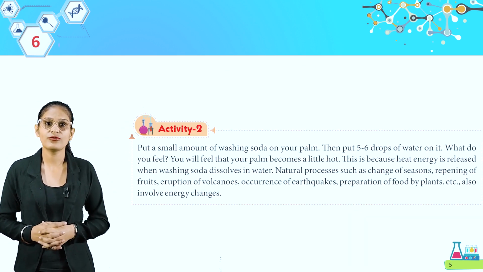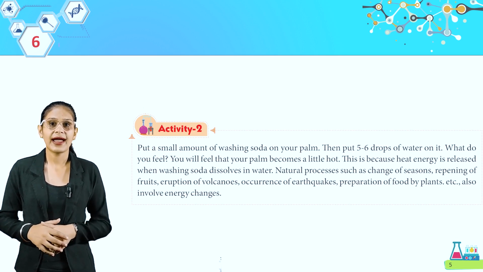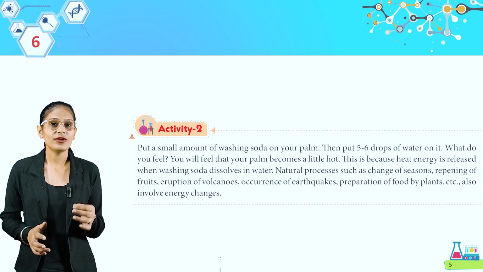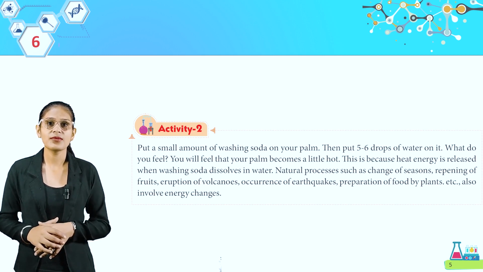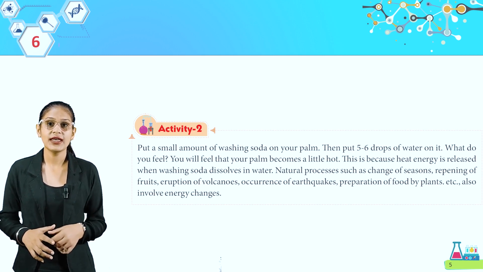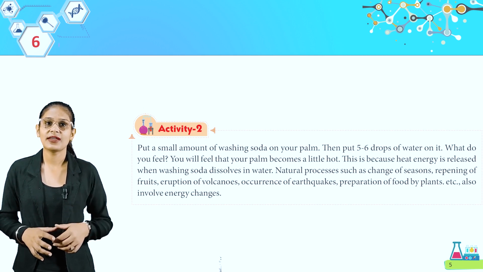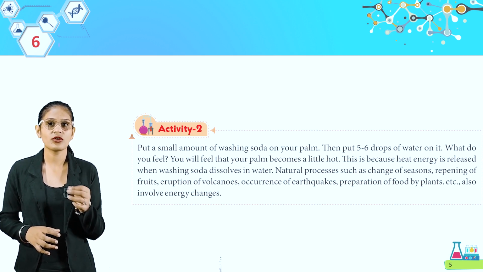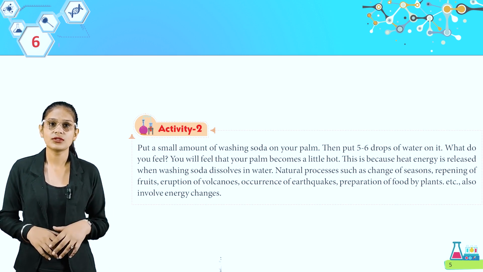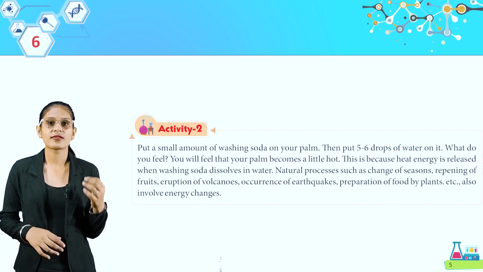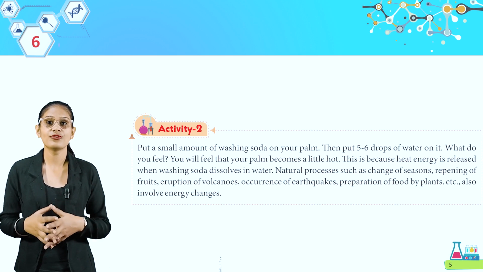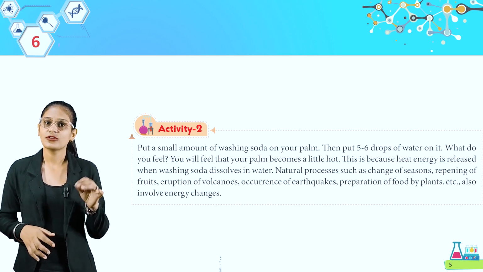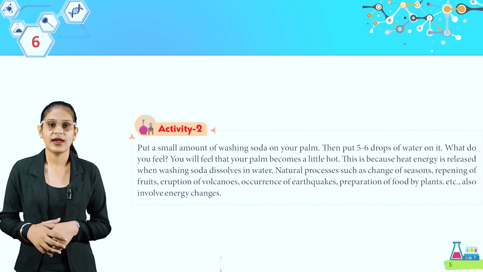Put a small amount of washing soda on your palm, then put 5 to 6 drops of water on it. What do you feel? You will feel that your palm becomes a little hot. This is because heat energy is released when washing soda dissolves in water. Natural processes such as change of season, ripening of fruits, eruption of volcanoes, occurrence of earthquakes, preparation of food by plants, etc. also involve energy change. So students, these are some examples of energy change.